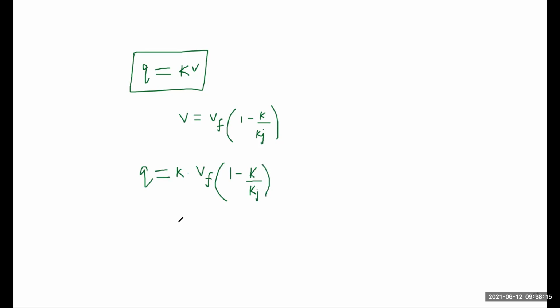So from here we obtain q is equal to vf into k minus k square by kj.